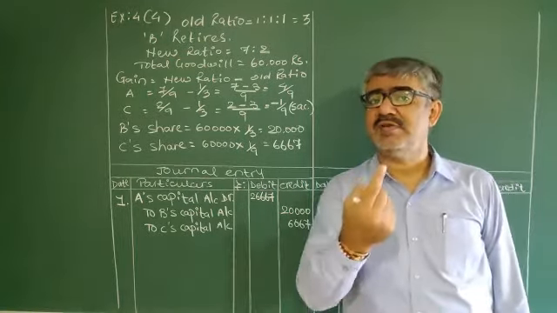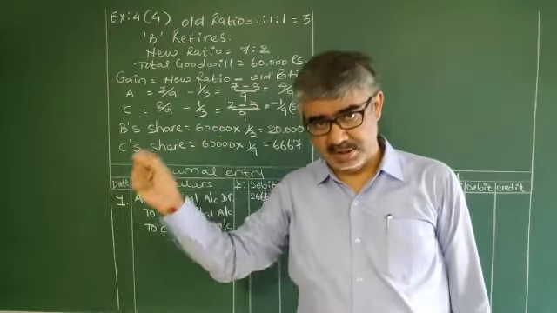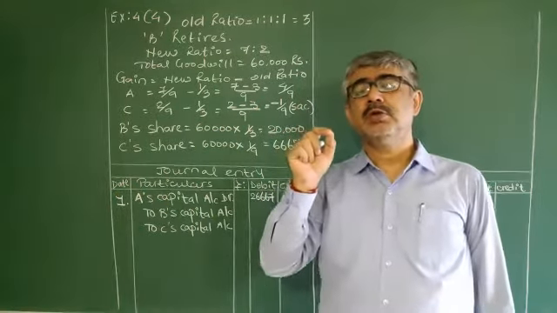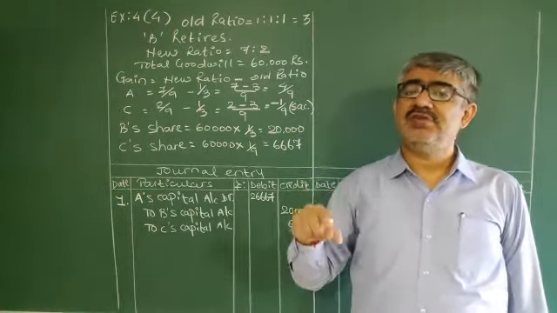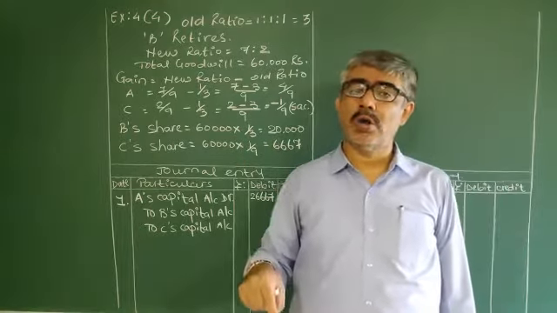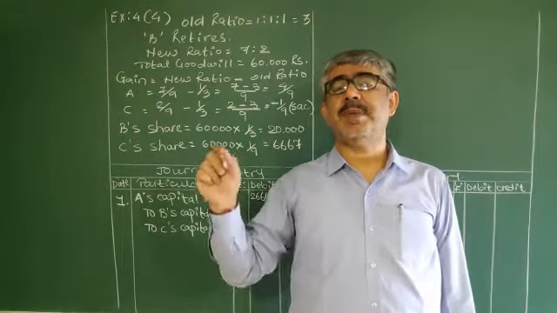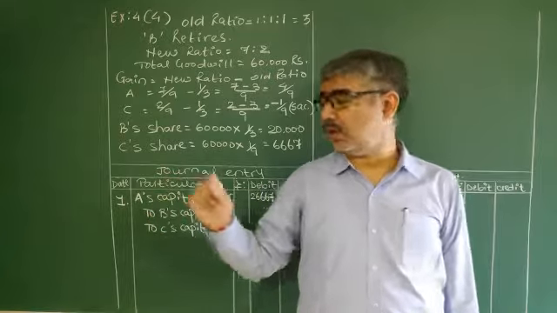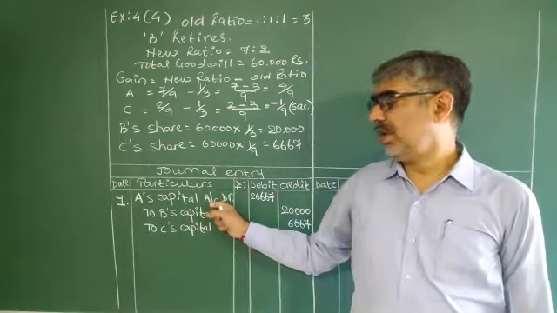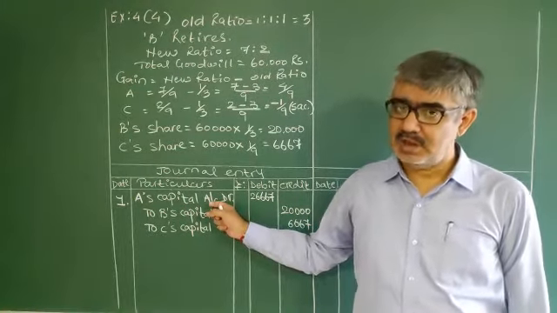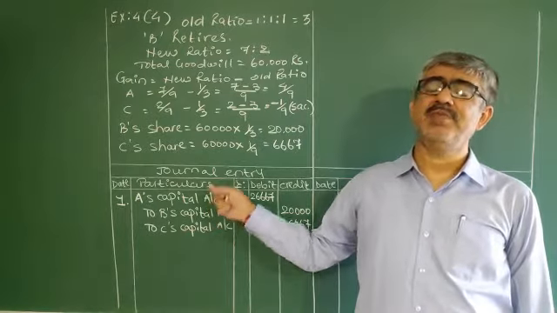And this one entry covers everything. Here A is gaining, so gaining partner's capital account debited.